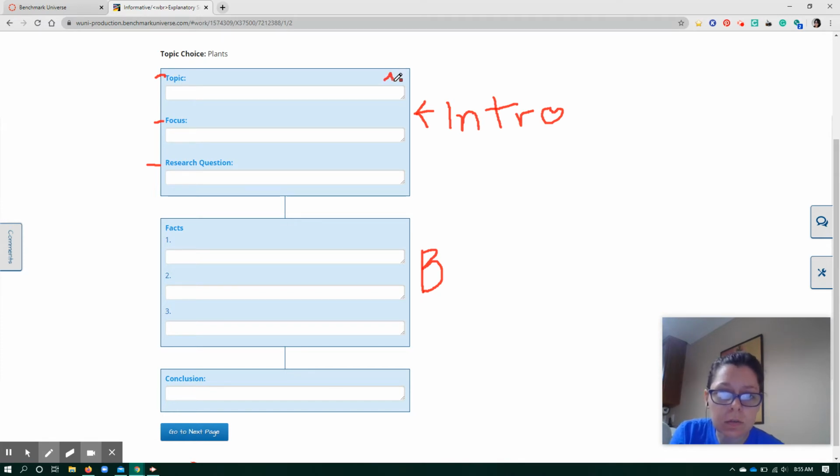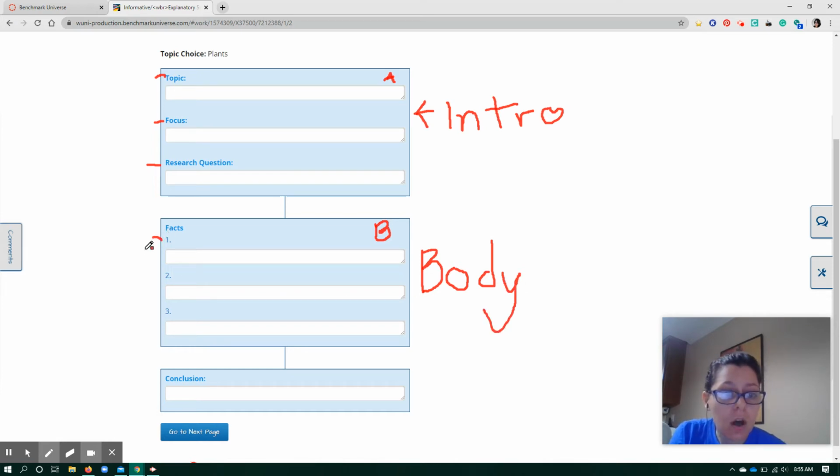A. We'll say this is part A. Part A is the introduction. Let's say part B is the body, and that's the second part. Box B is the facts. Now, you'll notice in the example we looked at earlier, the body section had 3 paragraphs.